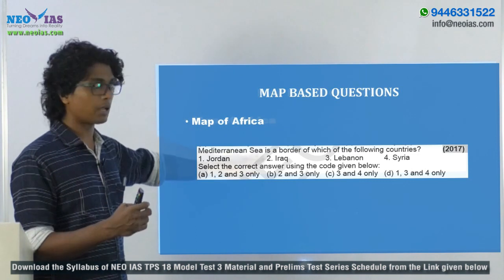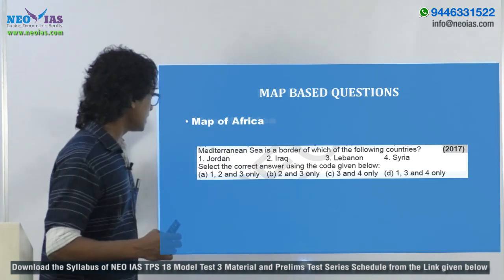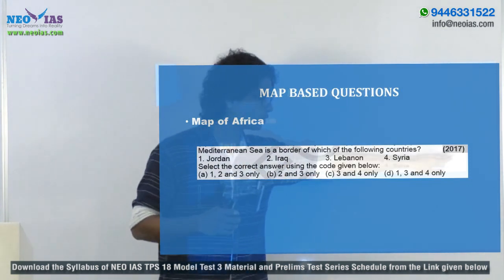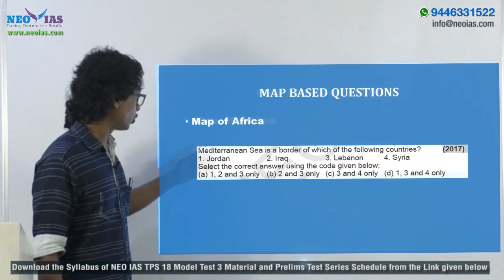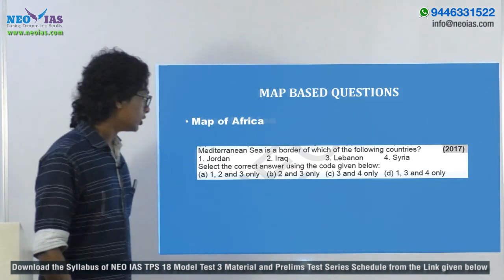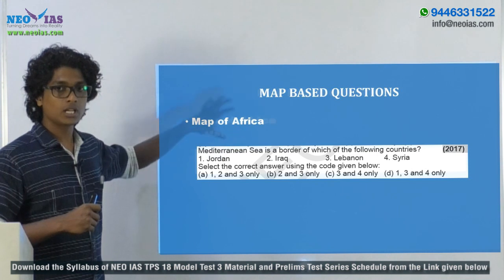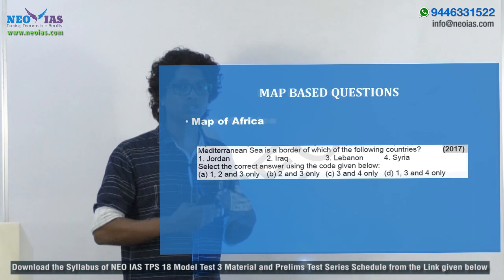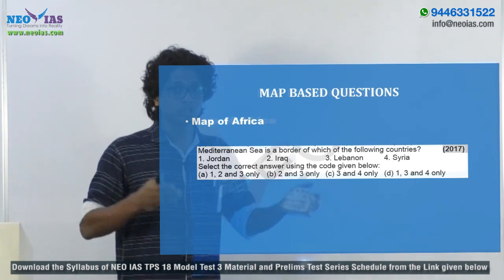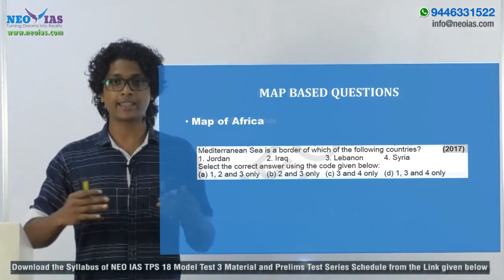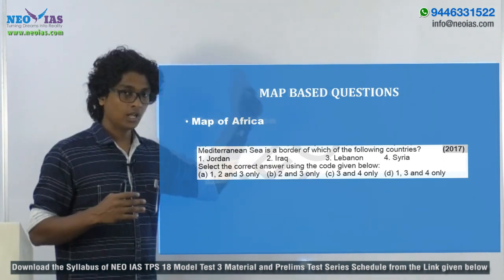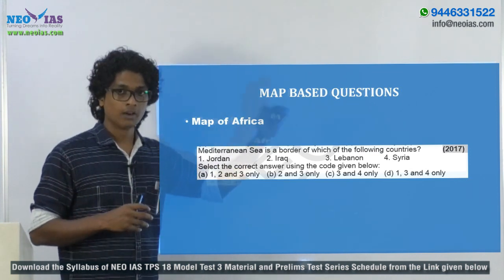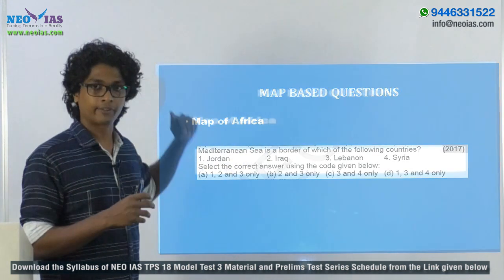It's not an African map based question, in the sense: the Mediterranean Sea is a border of which of the following countries? The year is 2017. Okay, Jordan, Iraq, Lebanon, and Syria. So they are talking about the location of these regions, and these West Asian nations were in news, or they were conflict-ridden regions. Okay, so they were in news, and they ask questions based on the topic, right? You can expect similar questions from the regions of Africa. At least you will be having 5 questions based on the map of Africa.